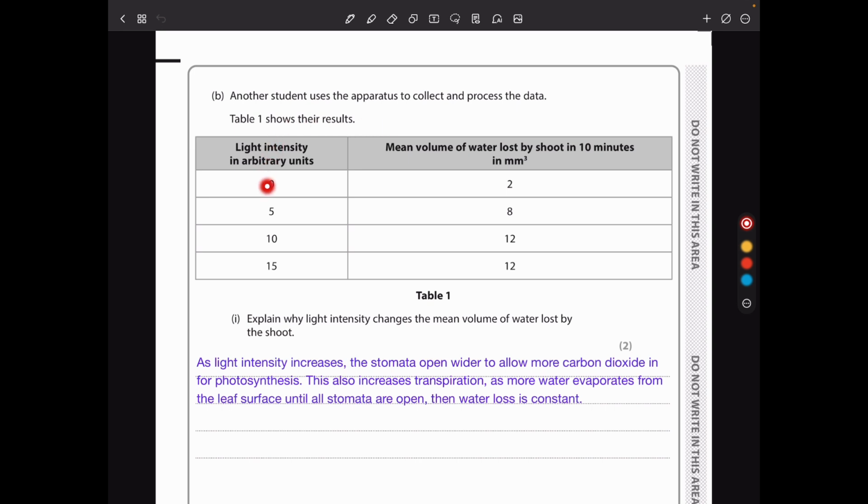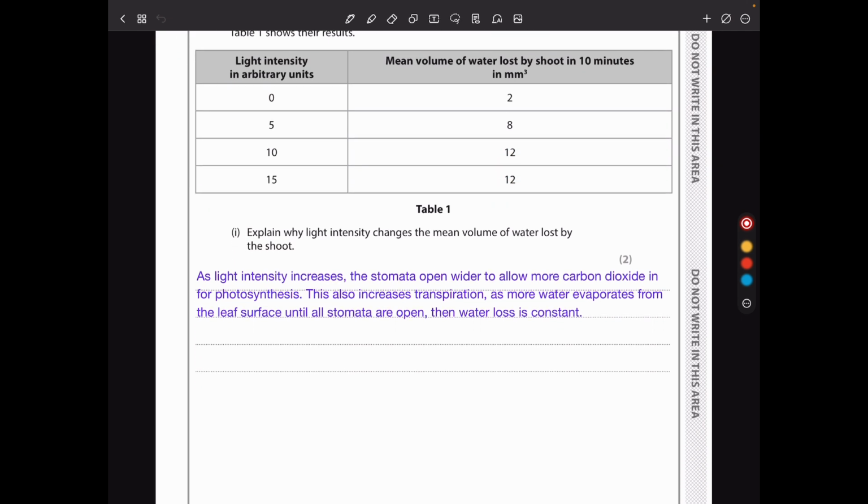We see as light intensity increases, the mean volume of water lost through the shoot increases in the 10 minutes, but after this light intensity, we see it does not change at all. So this explains why the light intensity changes the mean volume of water lost by the shoot.